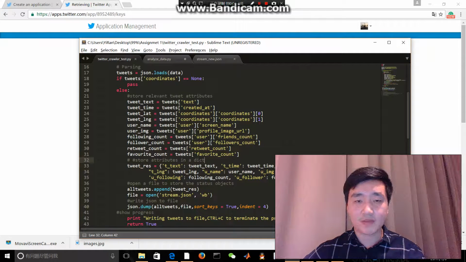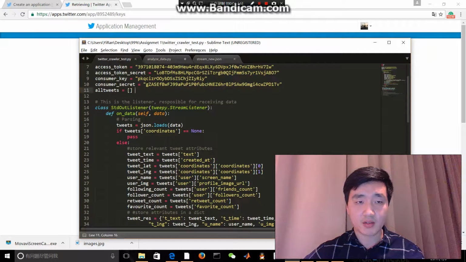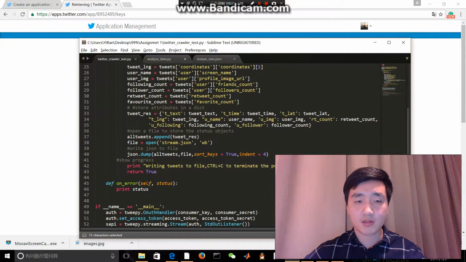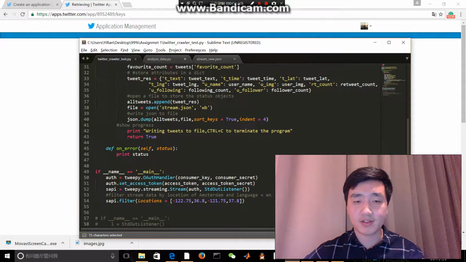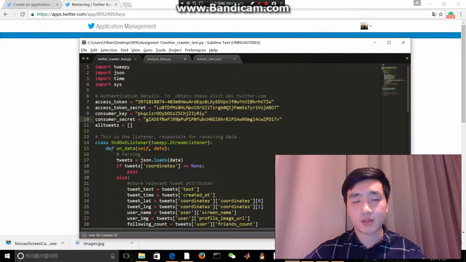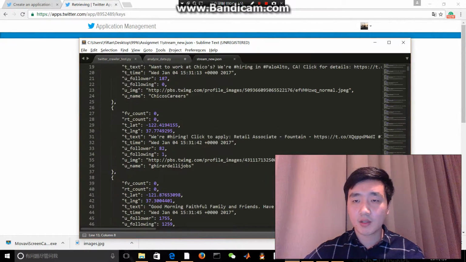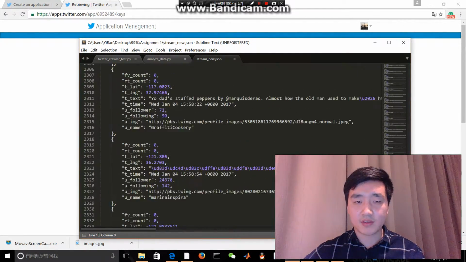Firstly, I saved all the information in a dictionary, and then I appended each dictionary to a list and named it all tweets. Since I want to predict potential events in the city, I located to San Francisco, and I found the coordinates through Google Maps. Pretty simple. After running this code, we can get the data here. There are thousands of lines here.